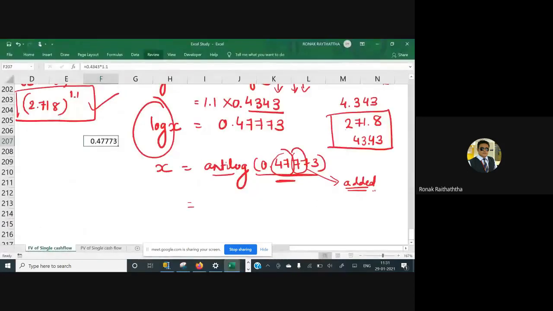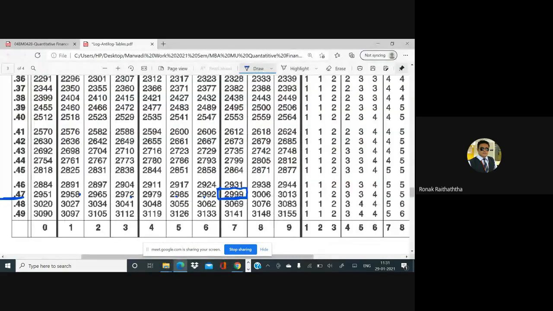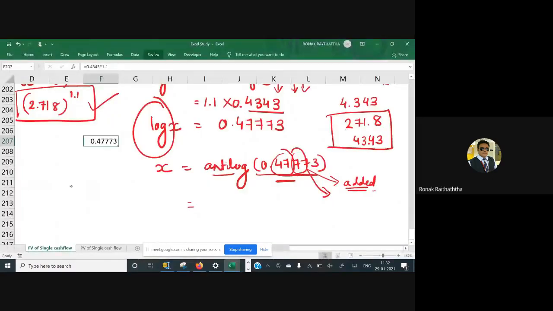And sir, the mean difference will again be of the 7, which is our fourth digit. So mean difference of 7. Now mean differences start with 1. So this is 1, 2, 3, 4, 5, 6, and 7. So 7's mean difference is 5. Now 5 will be added over here in this value. So if you add 5 to 2999, the value comes to 3004. So you have 3004. Now please write this 3004 as it is.